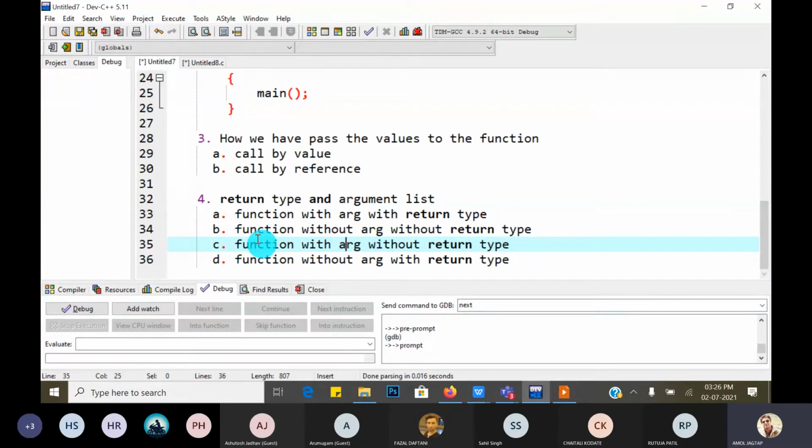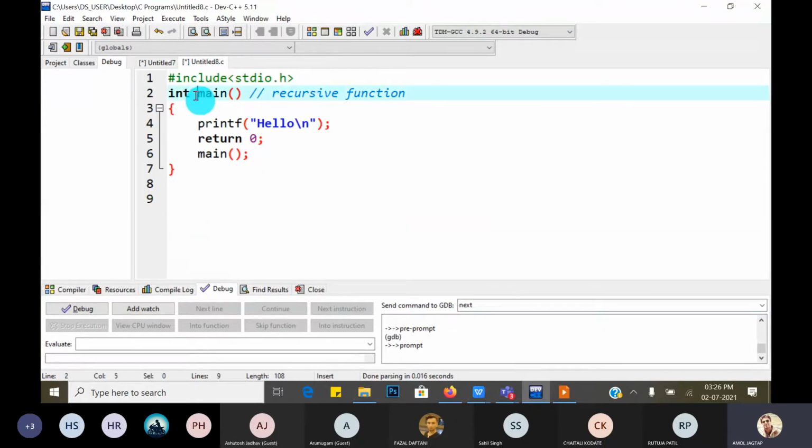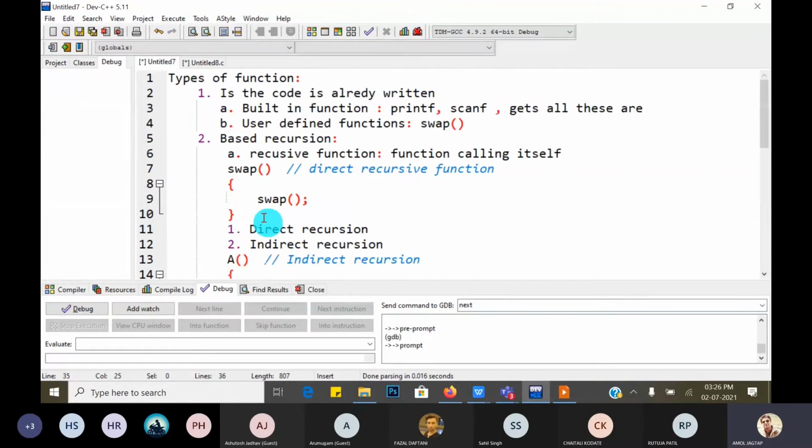Each person is nothing but one function. In the program, main is the main function, the main person who executes the work. Then we create our different user defined functions.